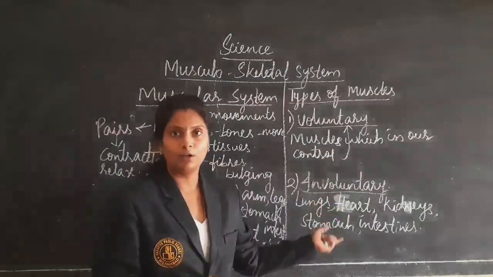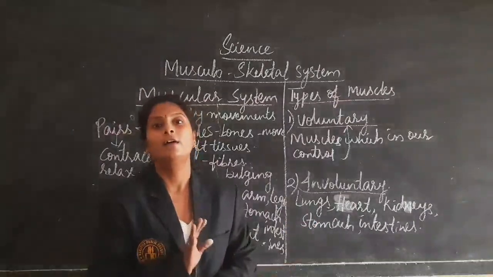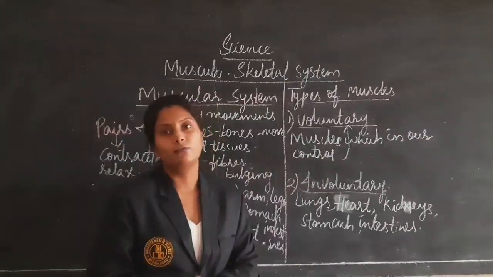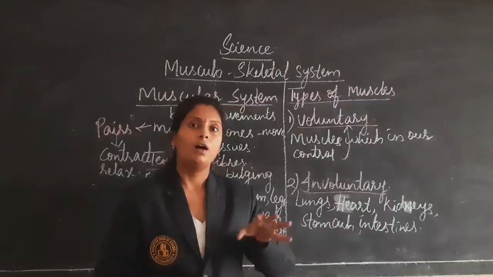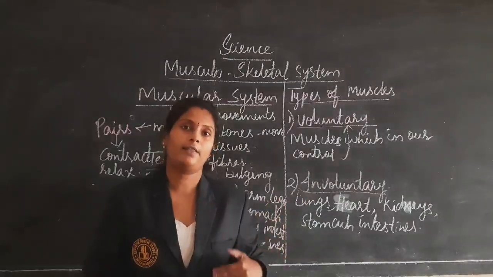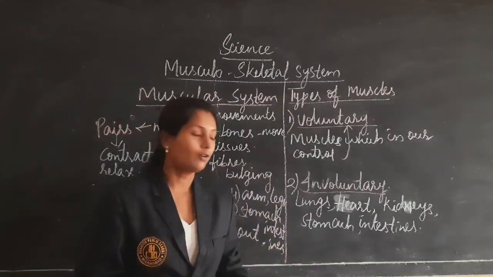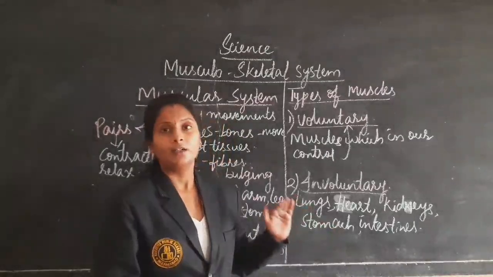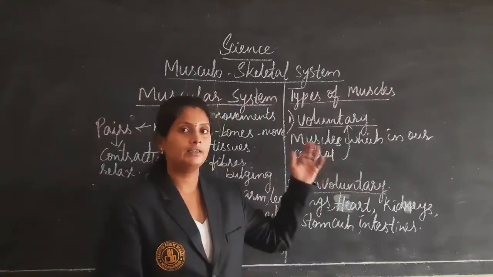because they are involuntary muscles. Even when we are asleep, they keep on working. That is the difference between the voluntary and involuntary muscles. The muscles which are in our control are called voluntary muscles, and the muscles which are not in our control are controlled by the brain itself. They are automatically controlled by the brain, and they work continuously, 24 hours, 365 days, they keep